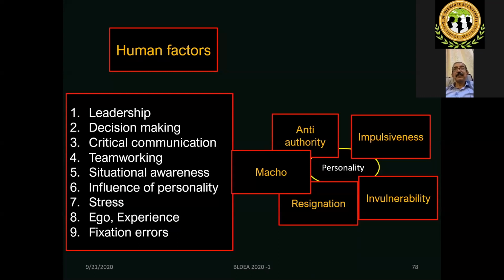Or macho personality: Yes, I can do anything, I don't mind, even if it is bleeding I can do it, I can give relaxant for any patient. Or resignation: What is the use now? Everything is already bad, the patient is bleeding, the patient is edematous, I cannot do anything. Any of these personalities are not good traits. We need to introspect and change them to a better perspective.